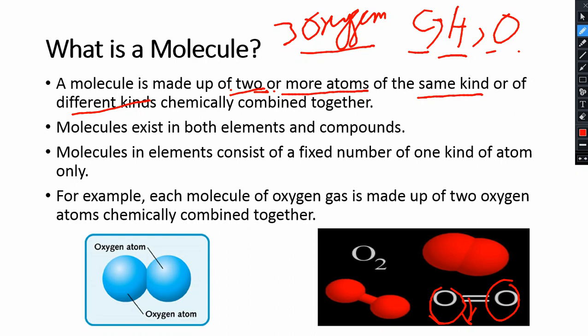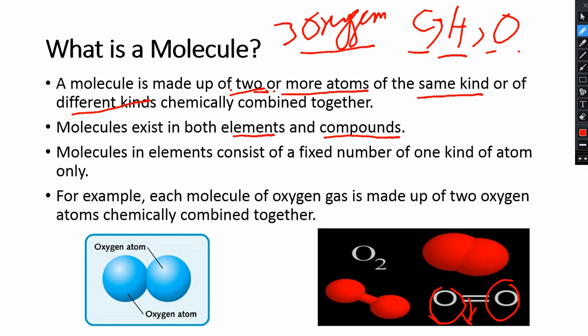In the second line, it says that molecules exist in both elements and compounds. So molecules are in elements and also in compounds, and there is a difference between them. First we will learn what it means if molecules are in elements.